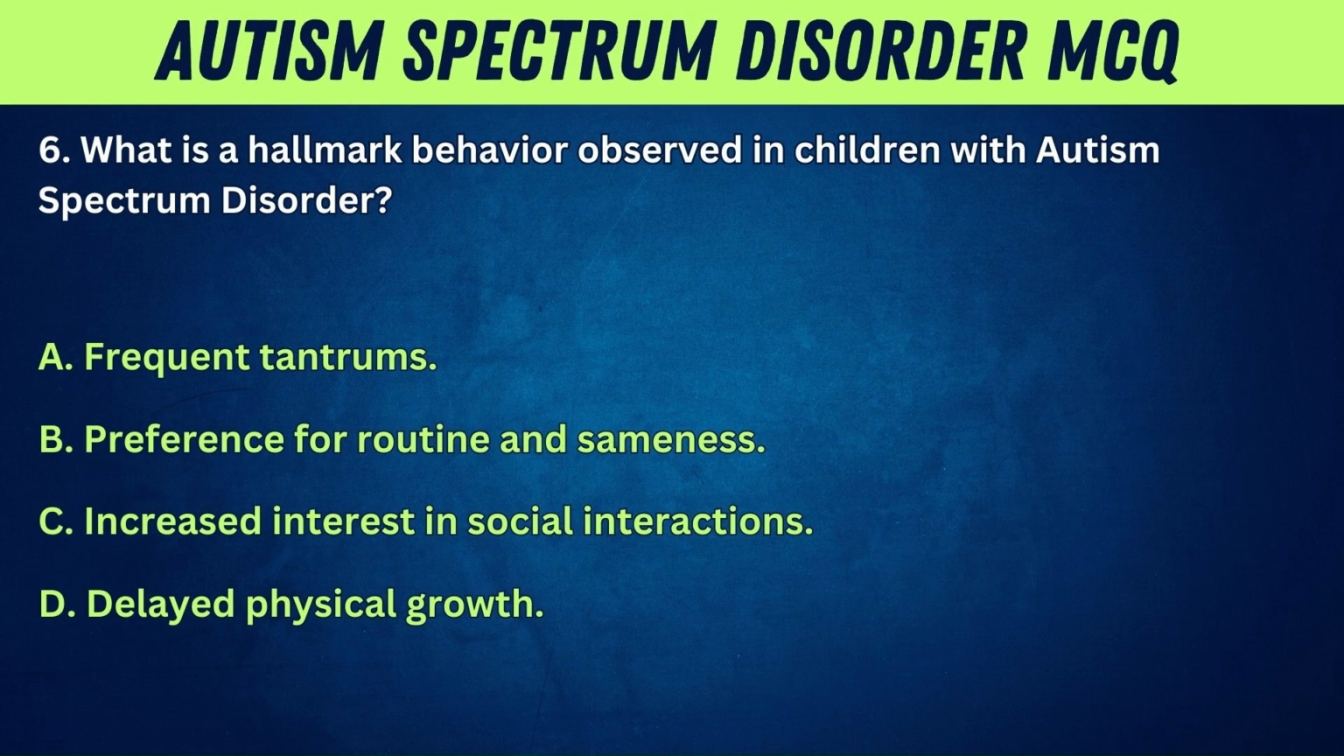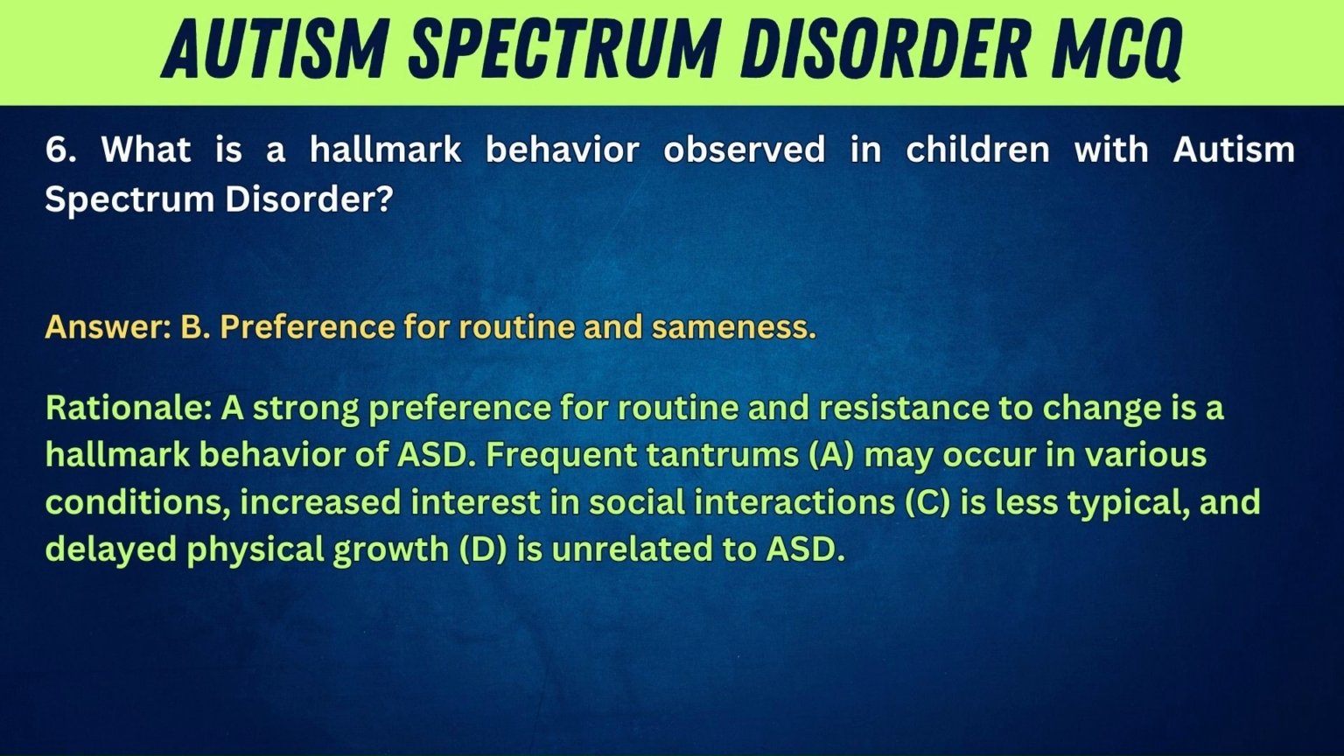6. What is a hallmark behavior observed in children with autism spectrum disorder? A. Frequent tantrums. B. Preference for routine and sameness. C. Increased interest in social interactions. D. Delayed physical growth. Answer: B. Preference for routine and sameness. Rationale: a strong preference for routine and resistance to change is a hallmark behavior of ASD. Frequent tantrums, A, may occur in various conditions. Increased interest in social interactions, C, is less typical, and delayed physical growth, D, is unrelated to ASD.